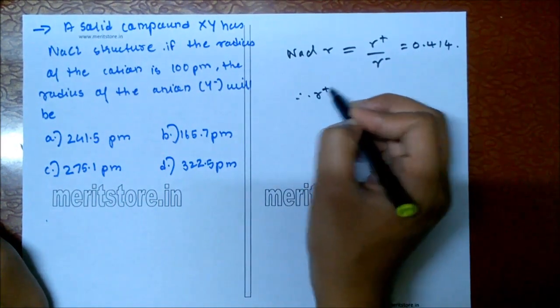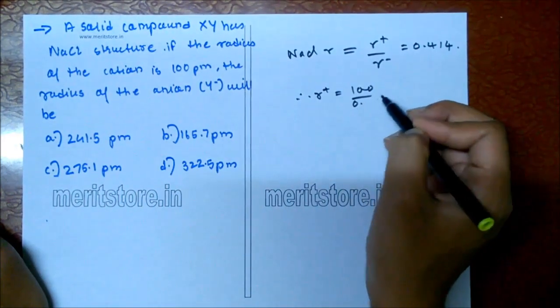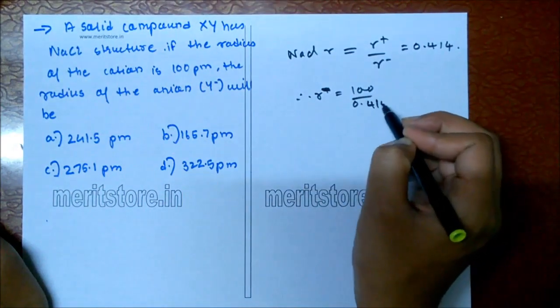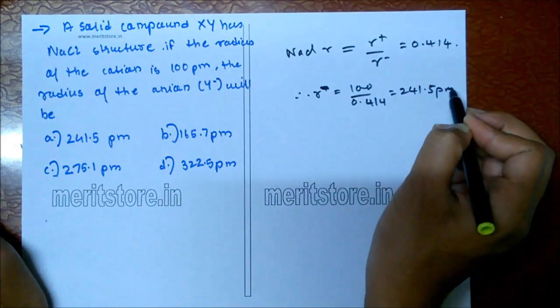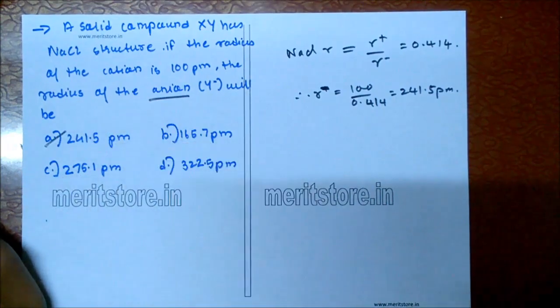Therefore, radius of anion is equal to 100 upon 0.414, which is equal to 241.5 picometer, the radius of anion. So option A is the correct answer.